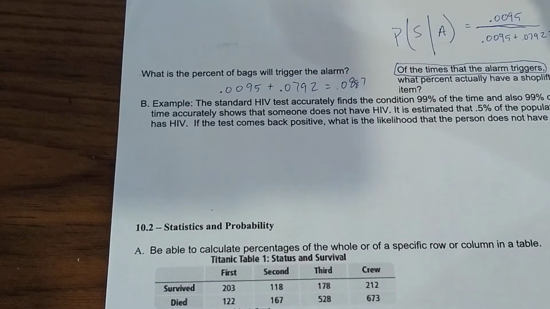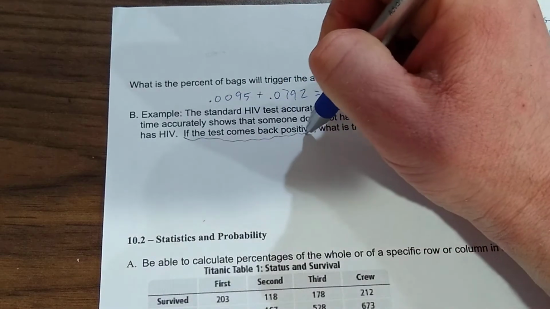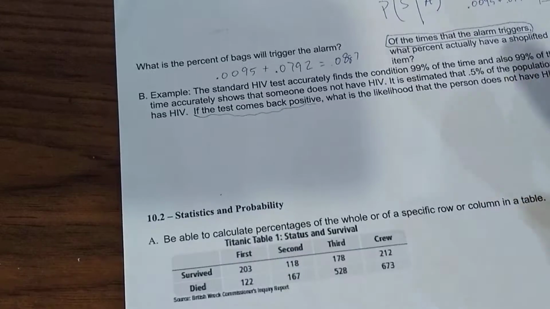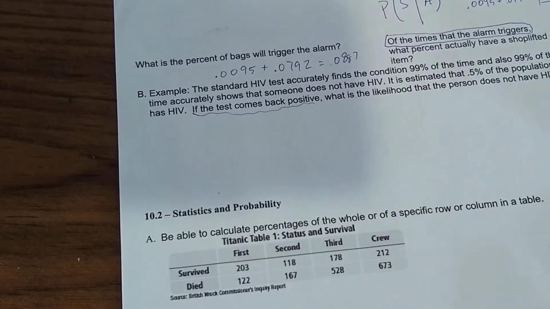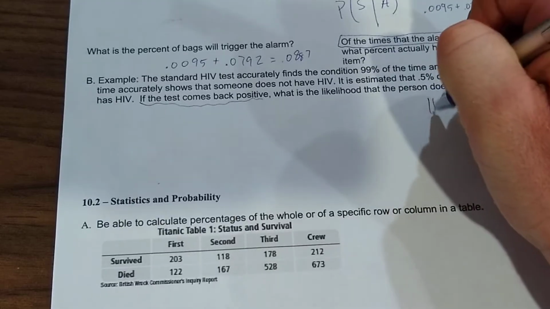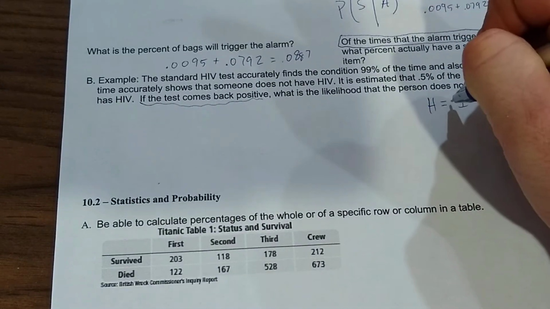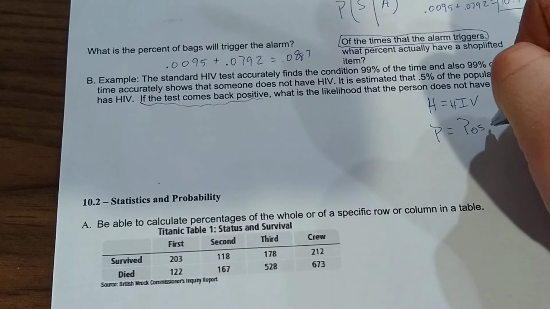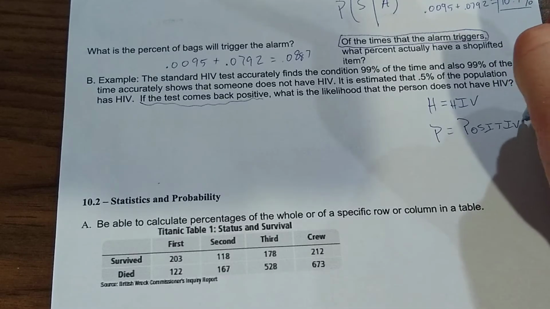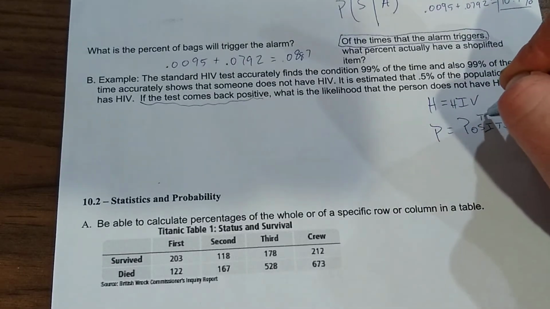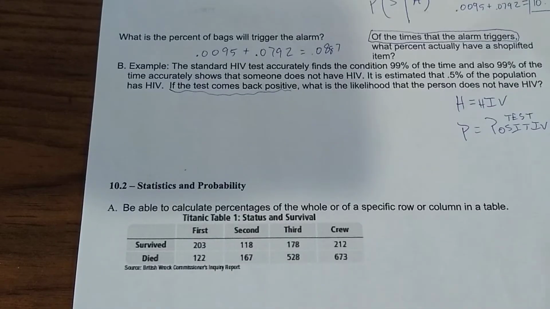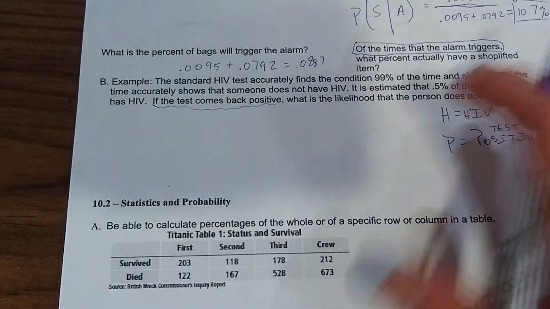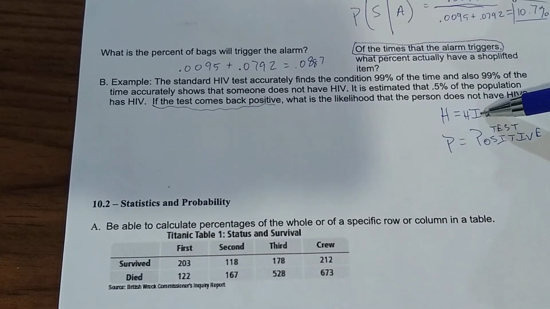If the test comes back positive, let's underline that. I'm telling you the test comes back positive. What is the likelihood that the person does not have HIV? All right, let's set up the two events that can happen here. Event one is H, so we'll call that someone has HIV. And the second one is, we'll call it P for test positive. Make sure it's not that it's positive that you have it, but that you test positive. Of course, you could use T or other letters if you want, but that's just what came to mind. So the first thing that has to happen is either you're going to have the disease or you don't.